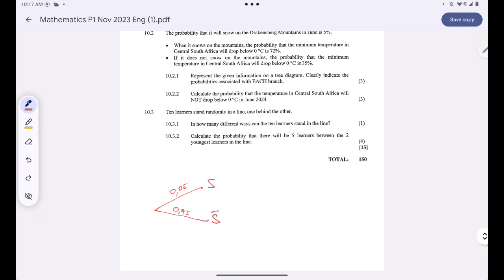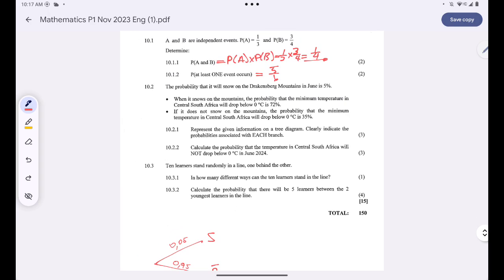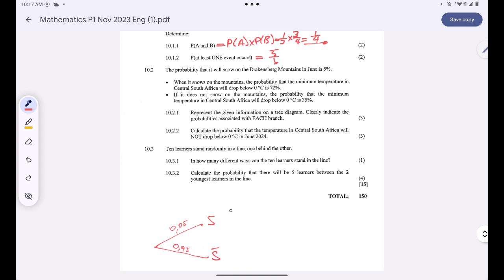Okay. And then there's further information that you are given. We are told that when it snows on the mountain, the probability that the minimum temperature in central South Africa will drop below 0 degrees is 72%. So the minimum temperature may drop to 0 or it may not drop to 0.